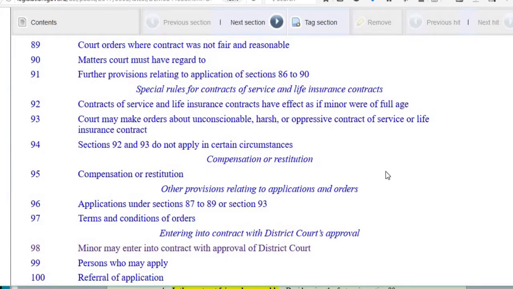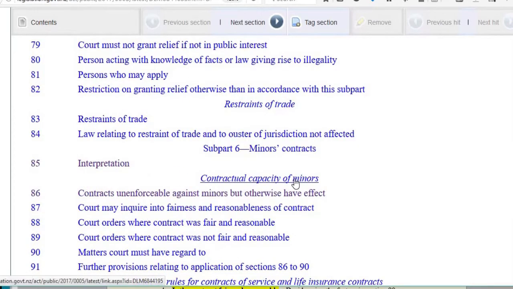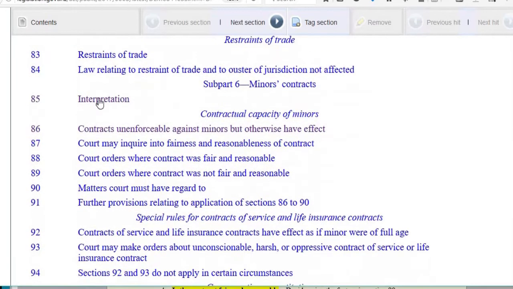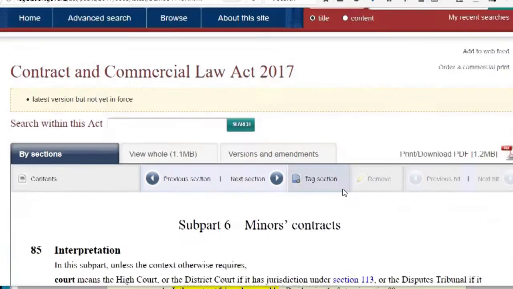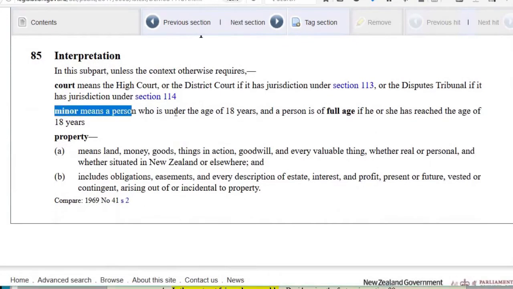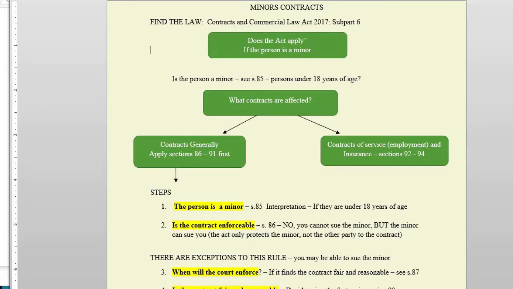Now we're in Section 85, which we looked at before, Contract Capacity of Minors. Section 85, what does this tell us? That a minor is a person who's not yet 18 years of age. So you would simply write down that under Section 85 of the Contract and Commercial Law Act 2017, a minor is a person under 18 years, and our subject in this case is under 18, therefore the Act applies. And you need to be that specific. So we know the Act applies to this person.